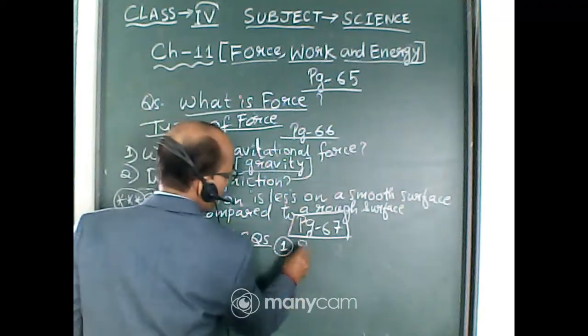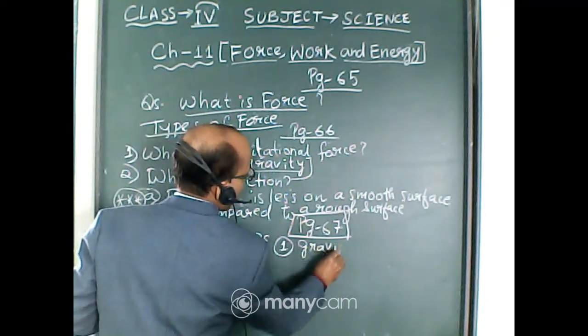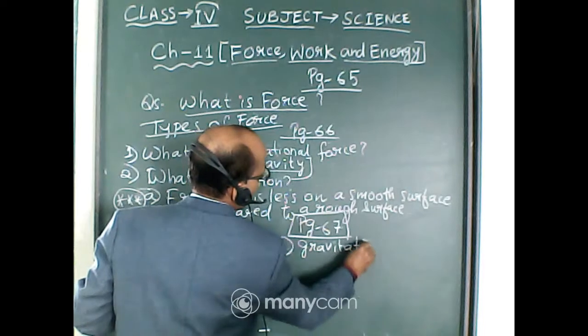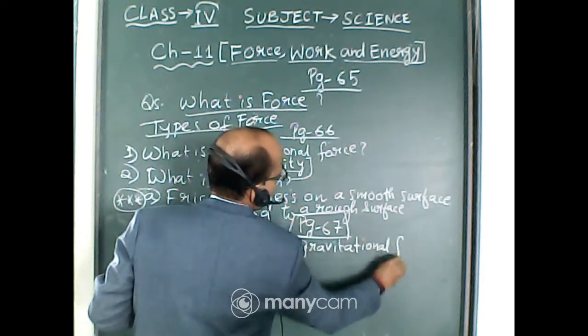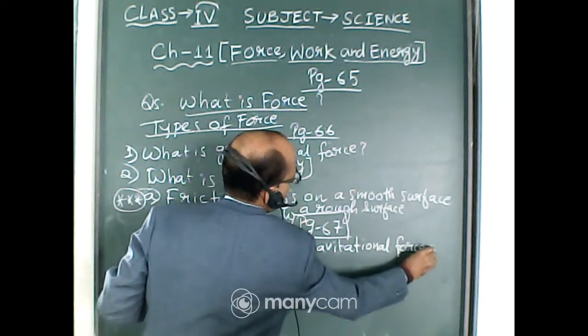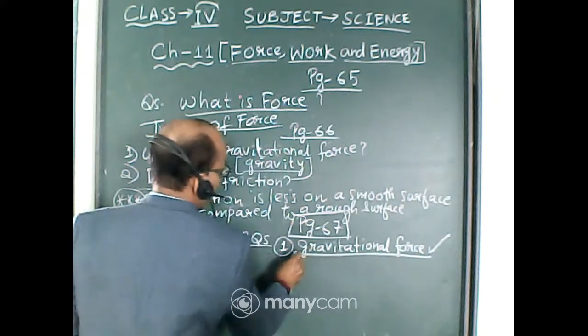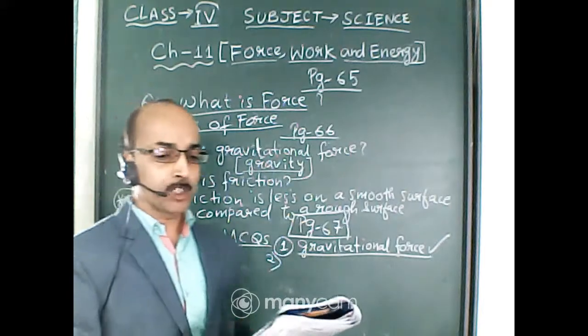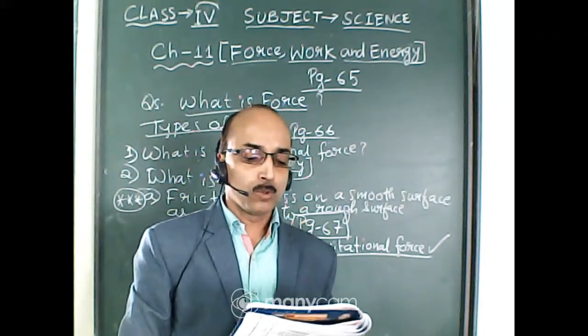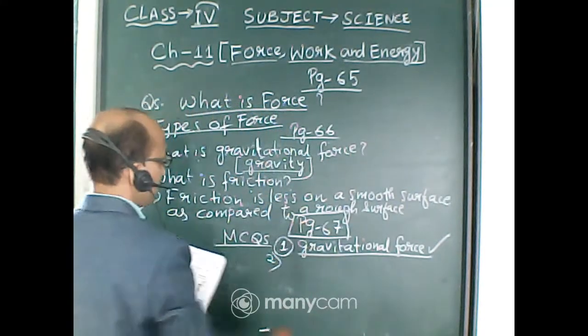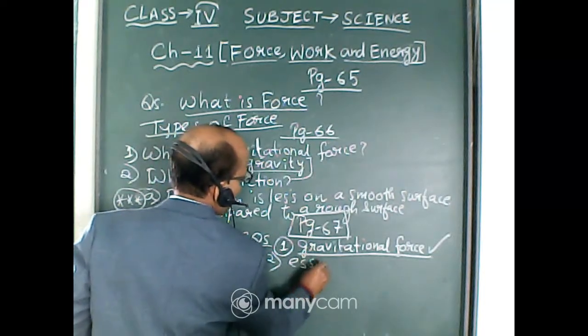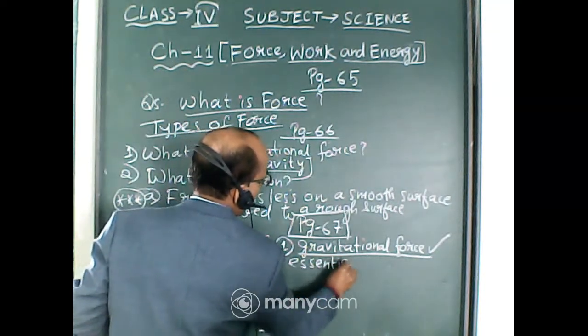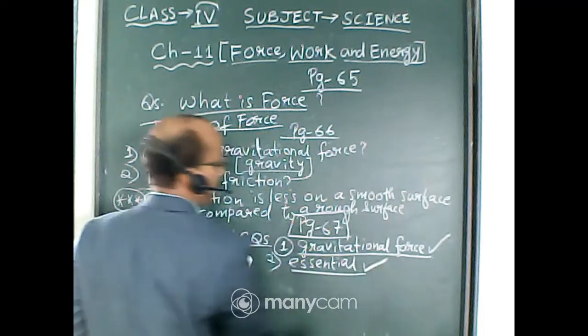It is gravitational force. I will tick mark here. Number 2, friction is dash for writing on a paper. So your answer is friction is essential for writing on a paper.